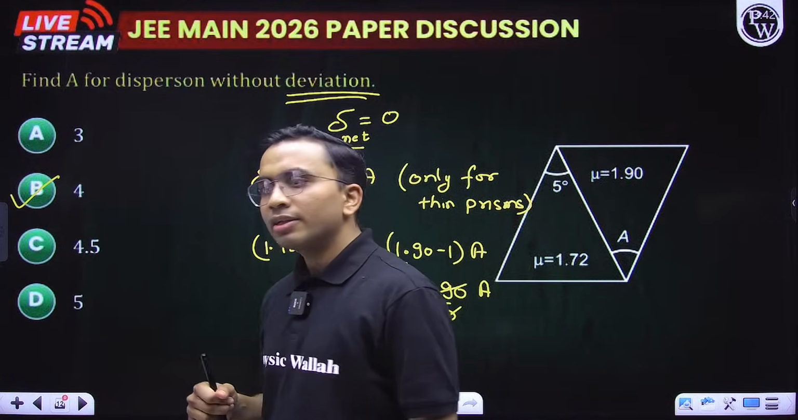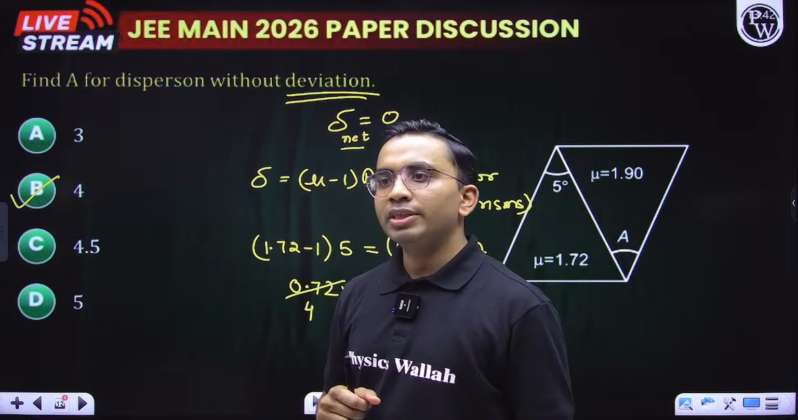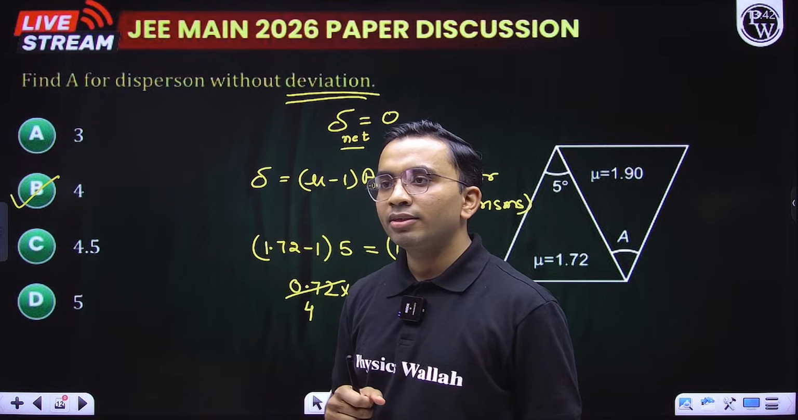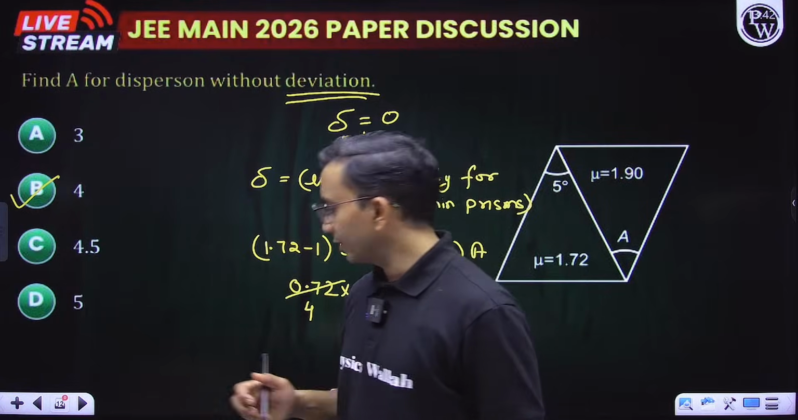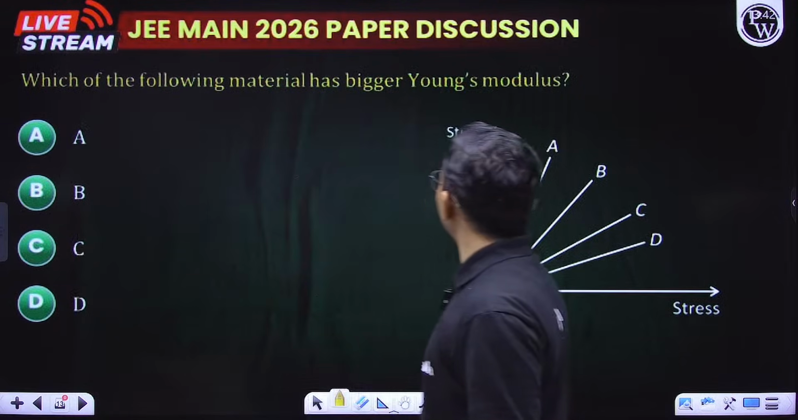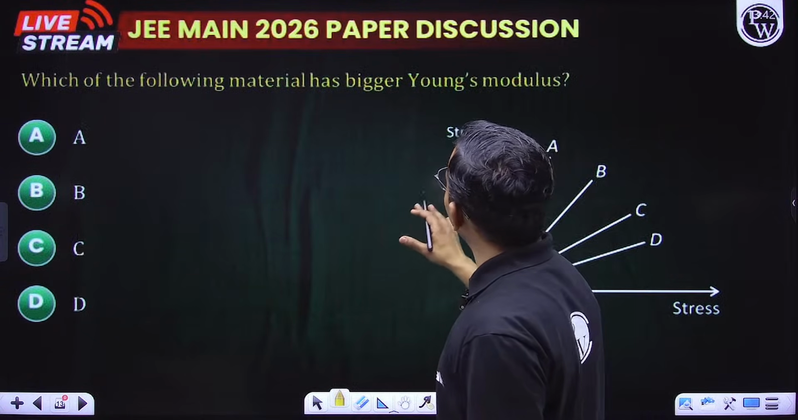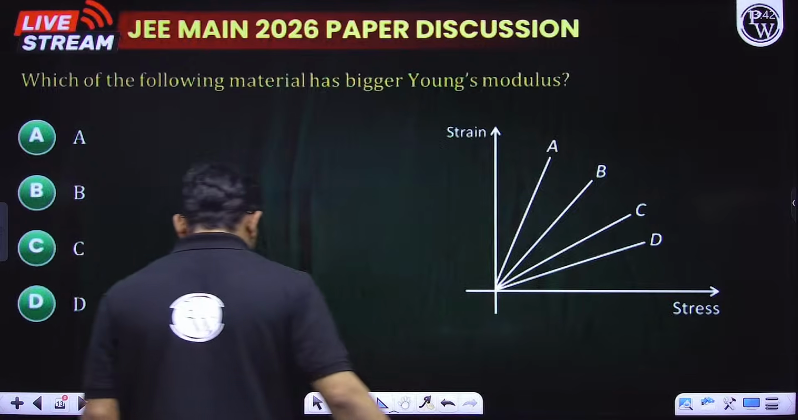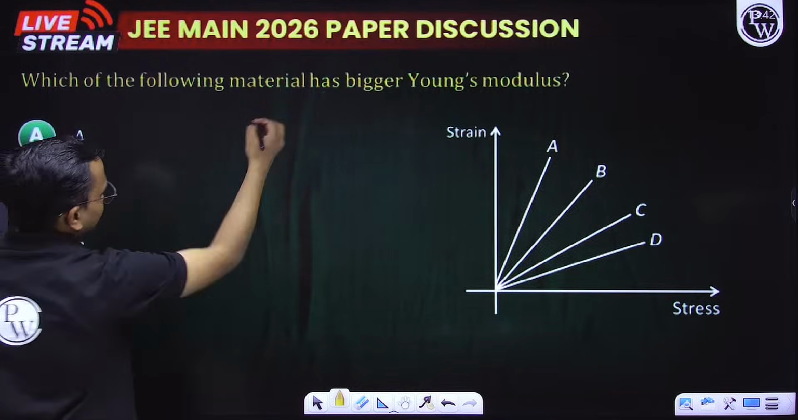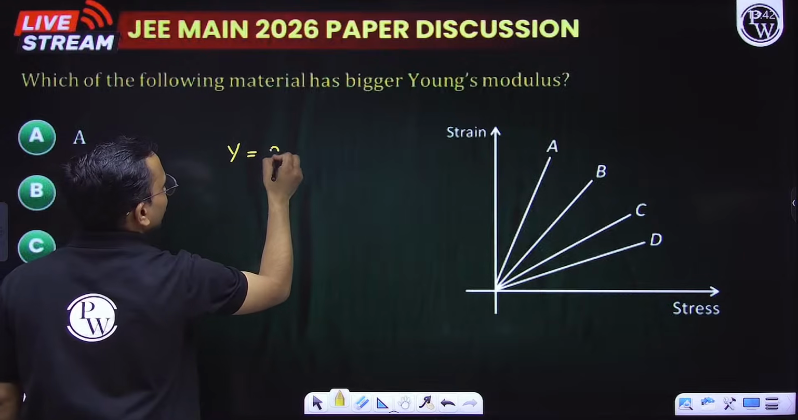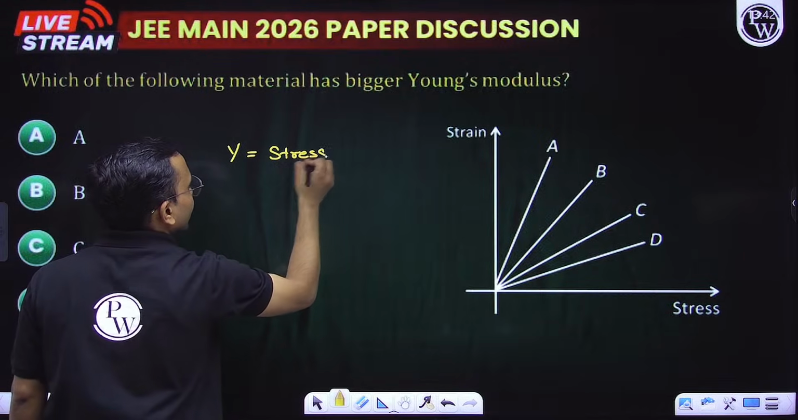B. Yes. Mrinal, Pratik. Okay. Kaveen. Great. Another question. Which of the following material has bigger Young's modulus? How we write Young's modulus? Young's modulus is the ratio of stress divided by strain.